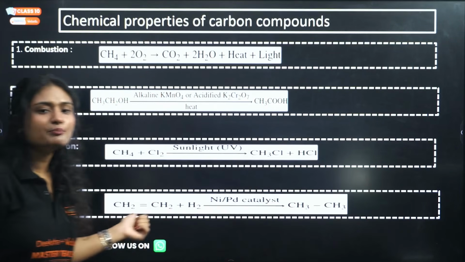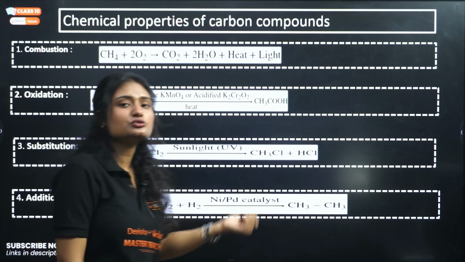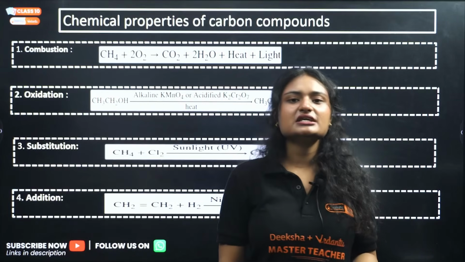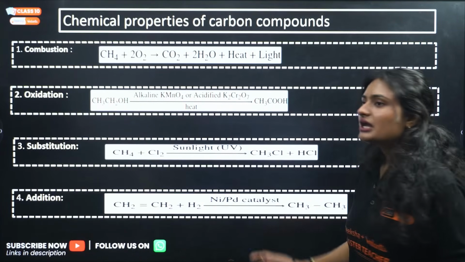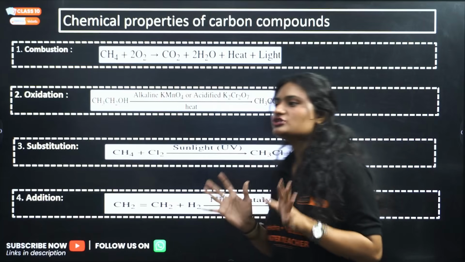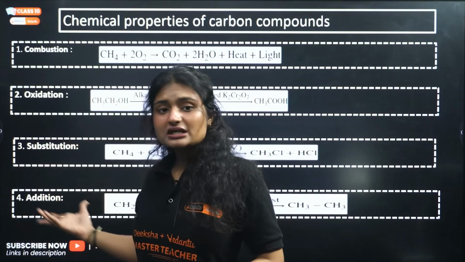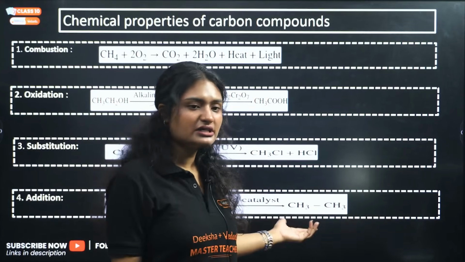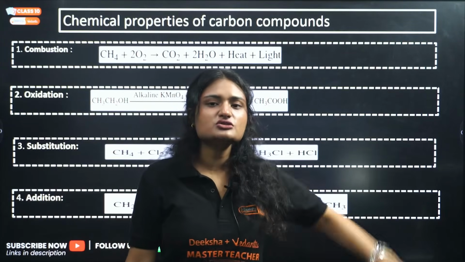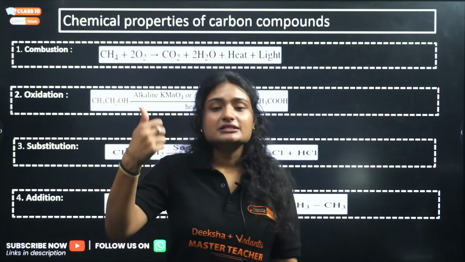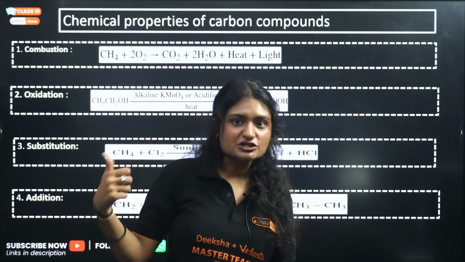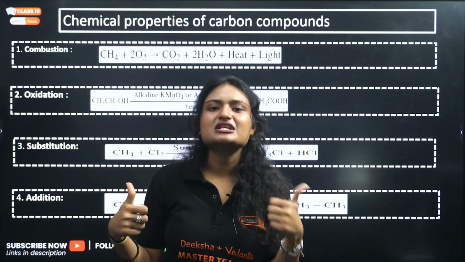This is an important reaction, hydrogenation of alkenes. What does it give? It gives alkane, right? And it is one of the majorly used industrial processes used to convert unsaturated compounds into saturated fats, unsaturated oils into saturated fats. Clear? One more thing: oils are unsaturated compounds and fats are saturated compounds.